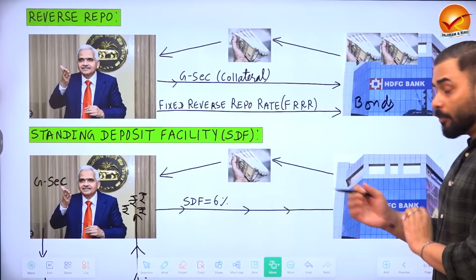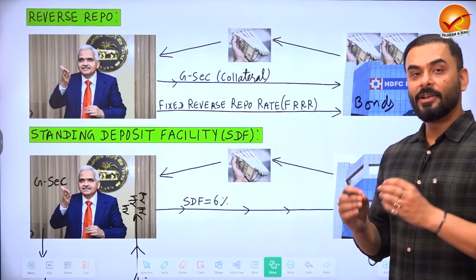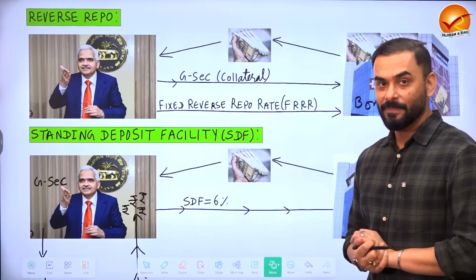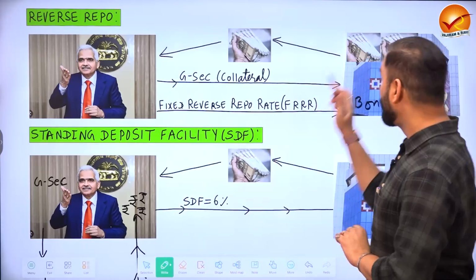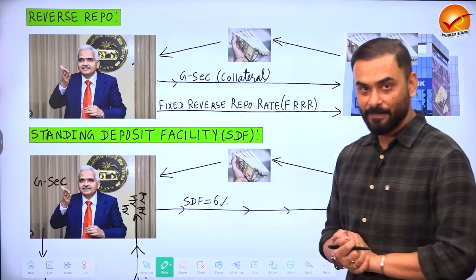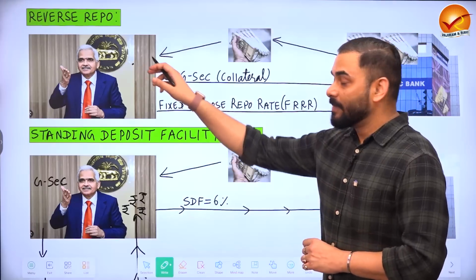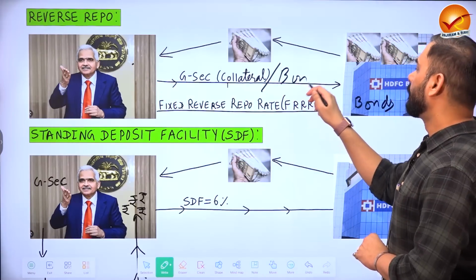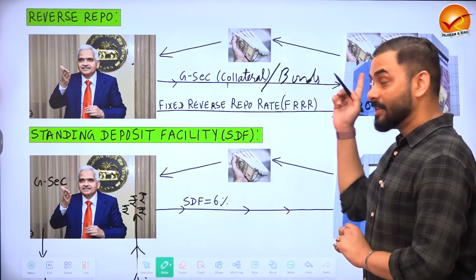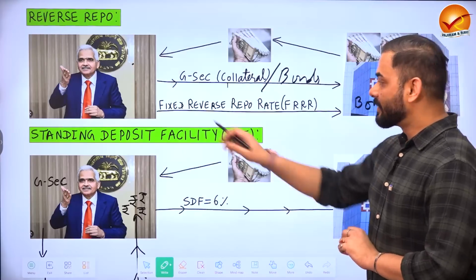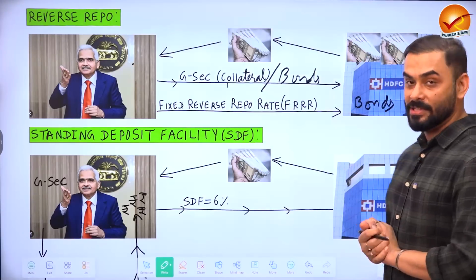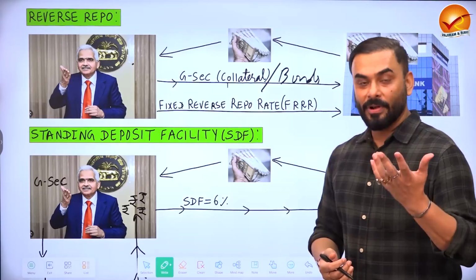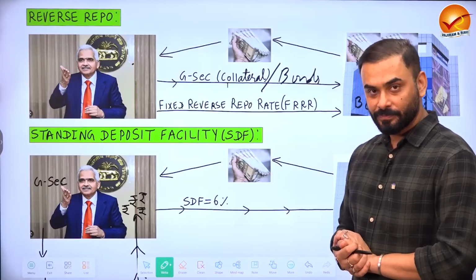So suppose in the economy, people have made a lot of demand deposits and time deposits with HDFC. So HDFC has extra cash. Now HDFC wants to give that extra cash to RBI. So whenever you give your cash to RBI, RBI will give you government securities or bonds, right? And since HDFC Bank is giving cash to RBI, the Reserve Bank of India will offer some interest rate to HDFC. That interest rate is called the fixed reverse repo rate. It is popularly also called the repo rate, right?